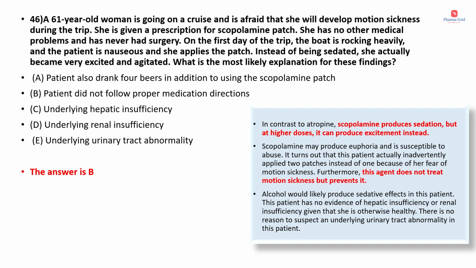Okay, so this is one important point to be noted, that is scopolamine agent is for the prevention of motion sickness, not for its treatment. Alcohol would likely produce sedative effects in this patient. This patient has no evidence of hepatic insufficiency or renal insufficiency given that she is otherwise healthy. There is no reason to suspect an underlying urinary tract abnormality in this patient also. Hence, we can choose the option as B.